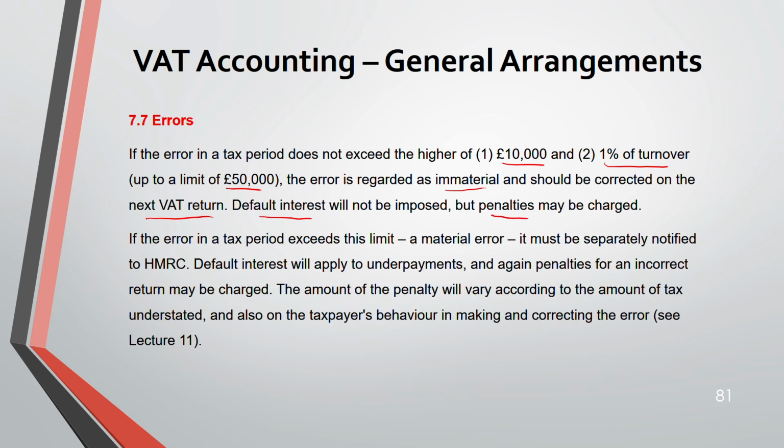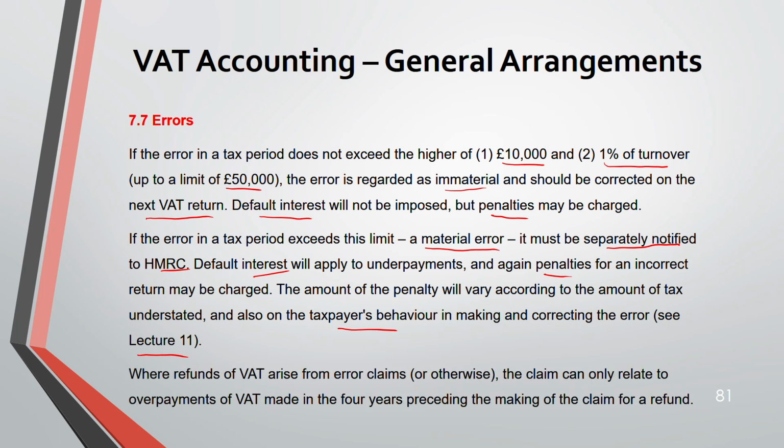If your error in the tax period exceeds the limit that we have just discussed, 10,000 and 1% of turnover, it's a material error. You have to separately notify HMRC. So there will be interest on it and also penalty. The amount of penalty will vary according to the amount of tax understated, and this we have covered in lecture 11. Also, it is based on the taxpayer's behavior, whether they have done it deliberately or it was a genuine mistake, things like that.